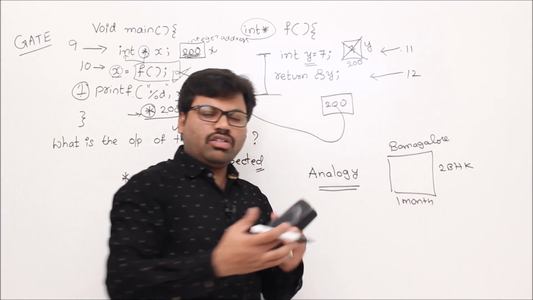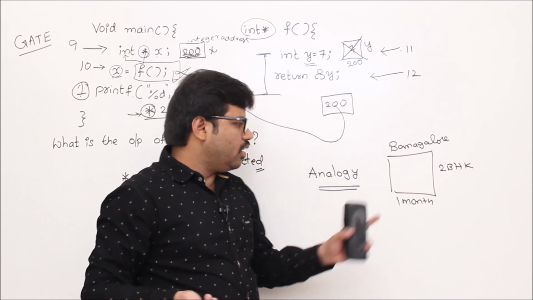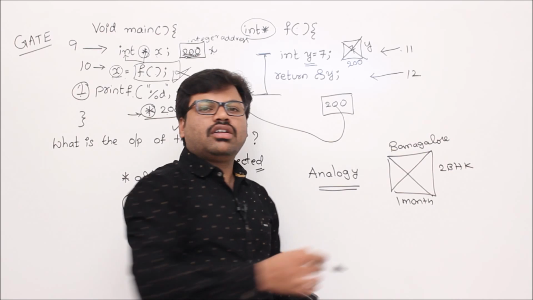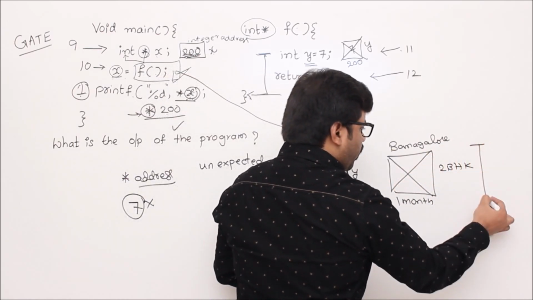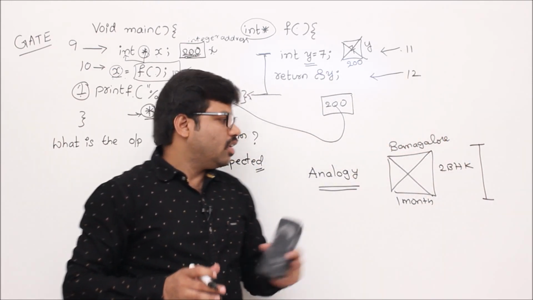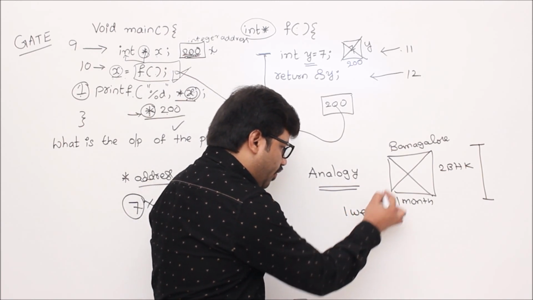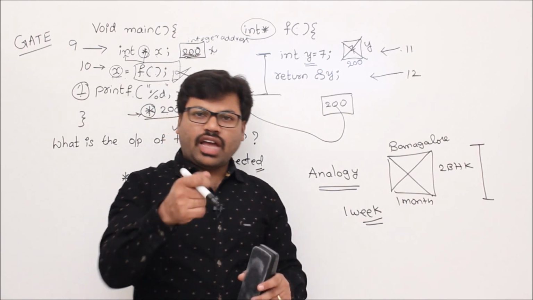After that you got a job in another place, or you got a seat in some IIT or something. That's why you want to deallocate this flat. So now you see, for 1 month of time you used it. After that, you vacate this house. Then after 1 week of vacation, you go and try to access this house.